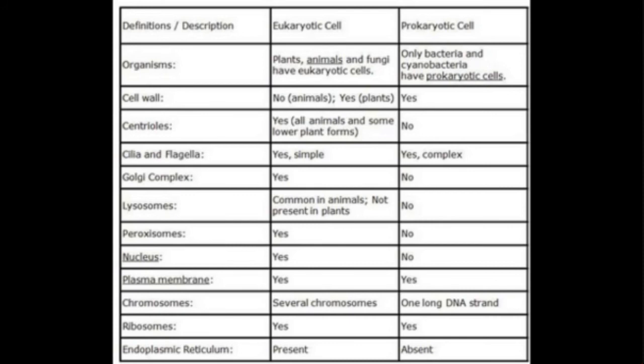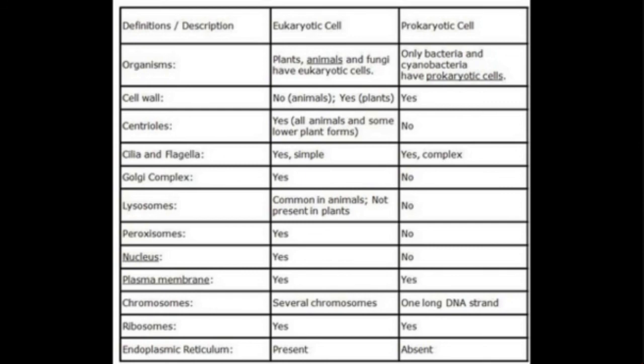In eukaryotic cells, cilia and flagella are present, and cilia and flagella are also present in prokaryotic cells, but in complex form. Golgi complex, lysosome, peroxisome, nucleus, all these cell organelles are present in eukaryotic cells but are absent in prokaryotic cells. Plasma membrane is present in both eukaryotic and prokaryotic cells.